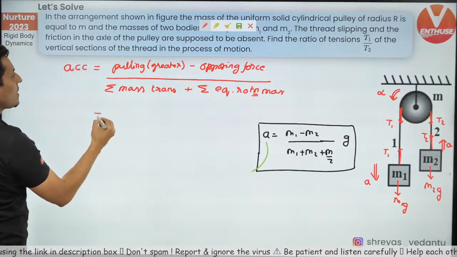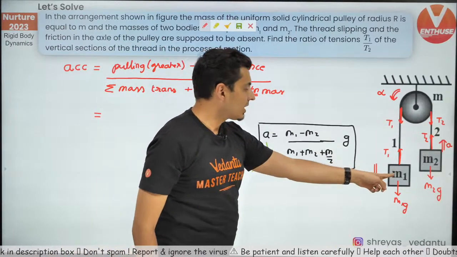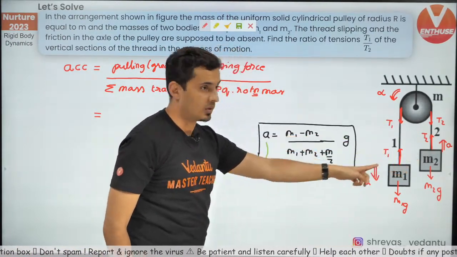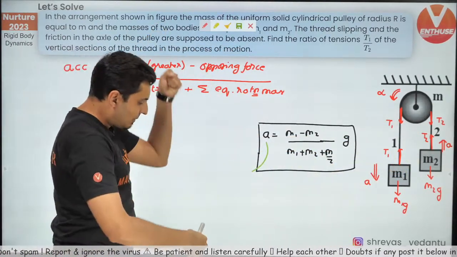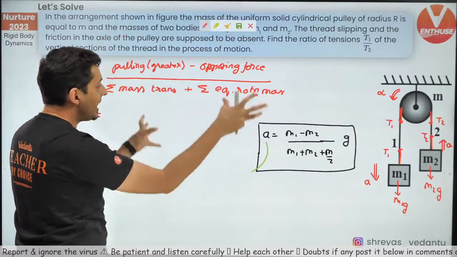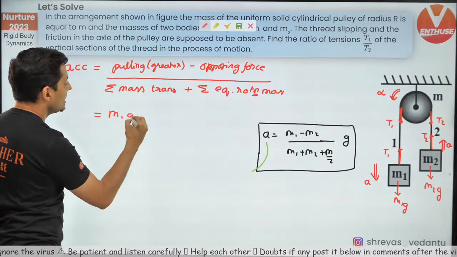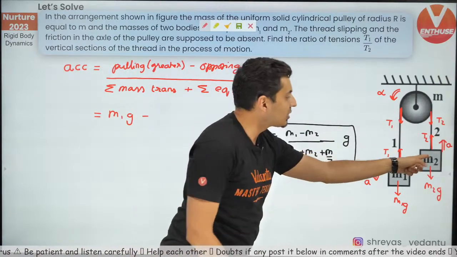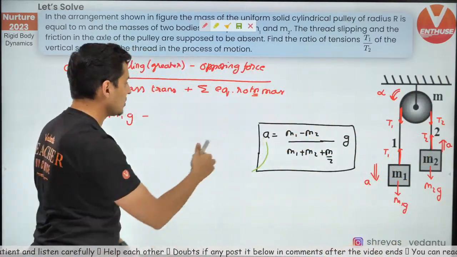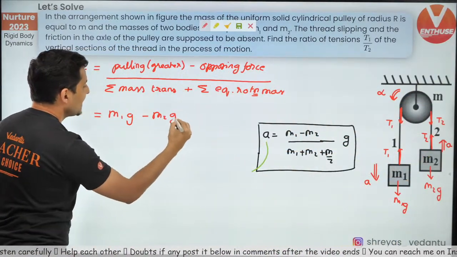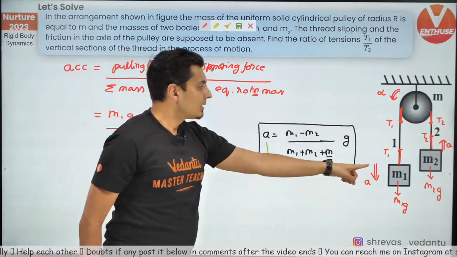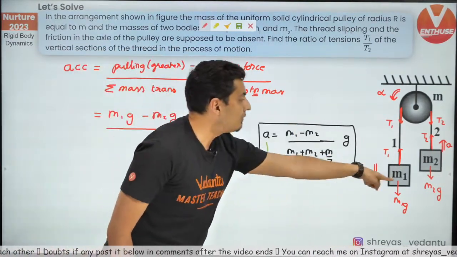Okay. So pulling, the greater force minus the smaller force. So m1g is the bigger force for that entire system. This is opposing the motion, so minus m2g, upon the translating masses m1 and m2.